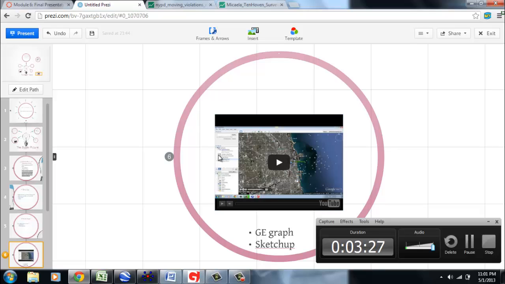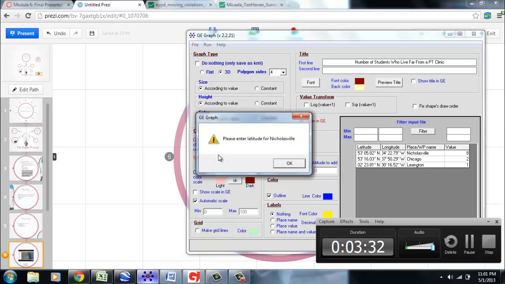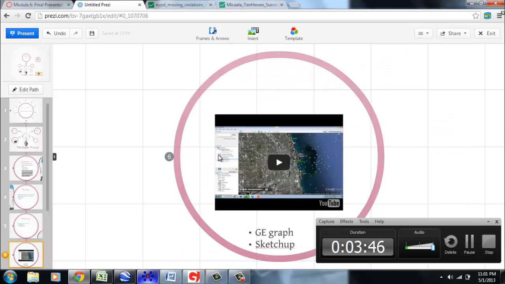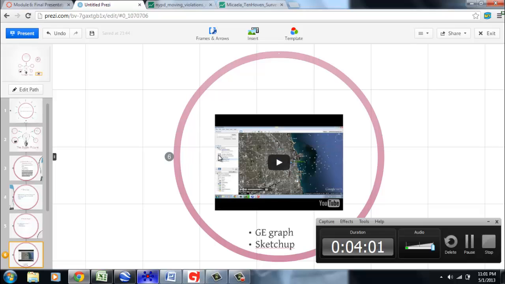I made a GE graph, but unfortunately every time I hit run it doesn't allow me to go because it says I need to enter a latitude for Nicholasville, and I have one and I can't figure out how to get past it. I attempted to get past it and I can't. The other thing, as you'll see in my YouTube video right here of my tour, is that I had a SketchUp, but unfortunately my SketchUp would not paste to my Google for whatever reason, so I couldn't get the two to work together. But I did create one.